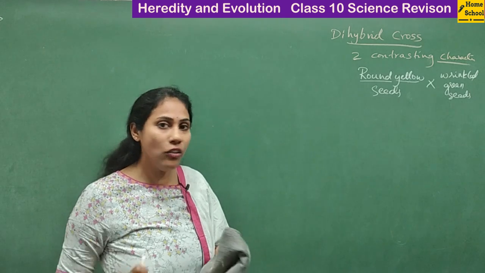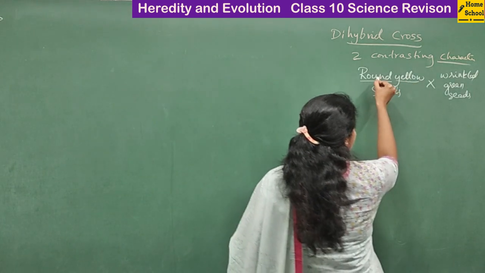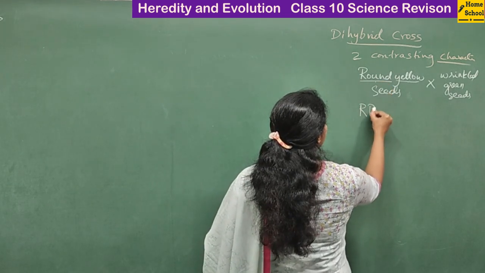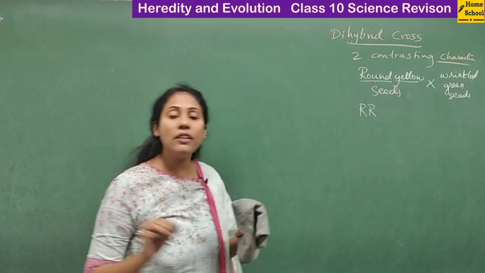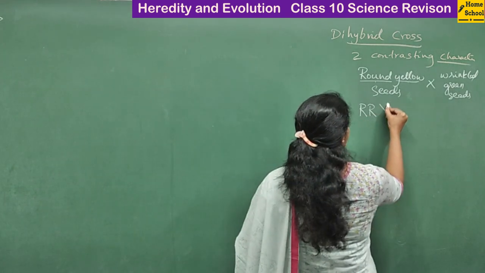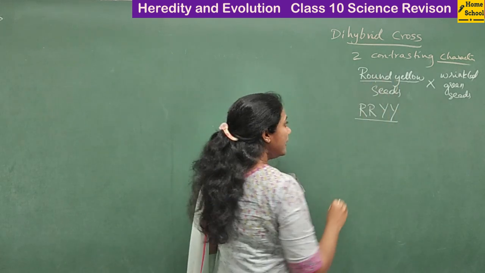and we will try to understand how these characters are getting passed from one generation to another generation. Round is a dominant character with respect to seed shape. So what is the genotype I can write? Capital R. And yellow is the dominant character with respect to seed color, so we write the genotype capital Y. So this is the genotype of this parent.